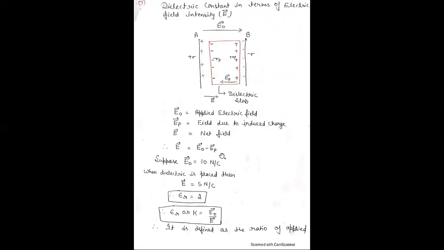We have discussed this in the previous slide. Suppose E naught, the applied field, is equal to 10 Newton per coulomb. When the dielectric is placed, E is equal to 5 Newton per coulomb. Then the dielectric constant is equal to 2, meaning the dielectric constant is the ratio of the applied electric field to the net field.